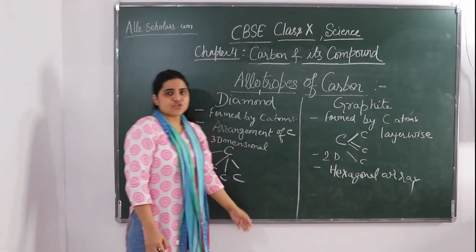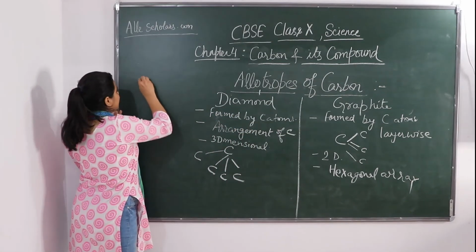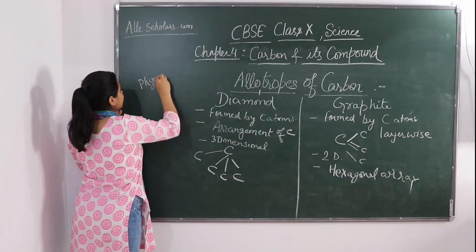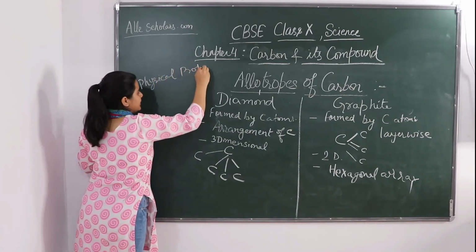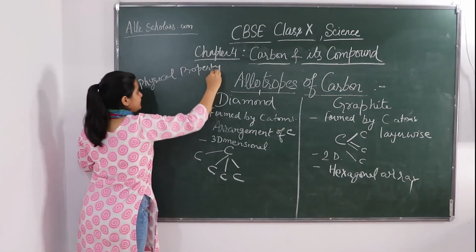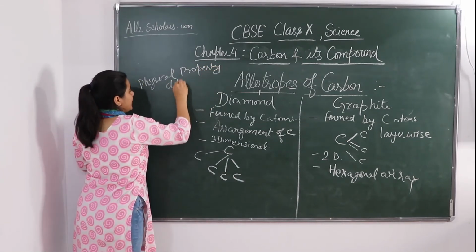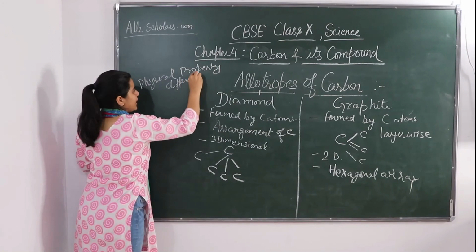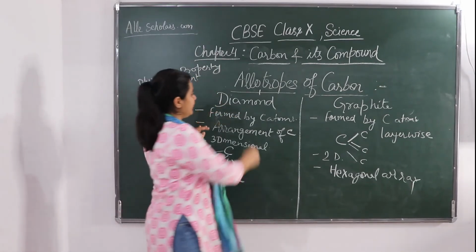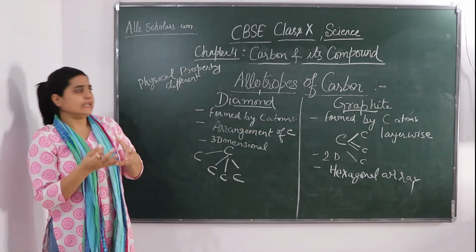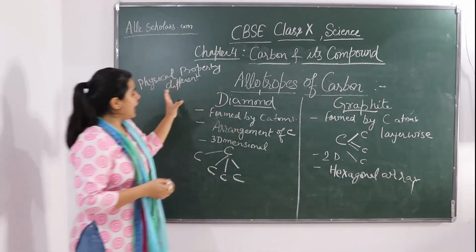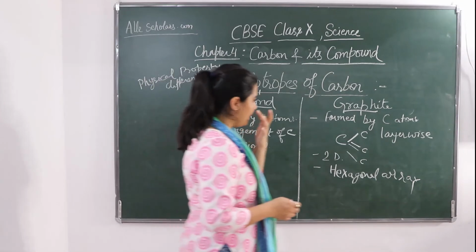Because of this structural difference, their physical properties are different, as I have already told you in the properties of allotropes. They look different, but they have the same chemical properties.